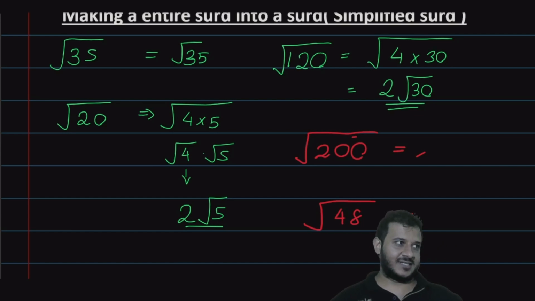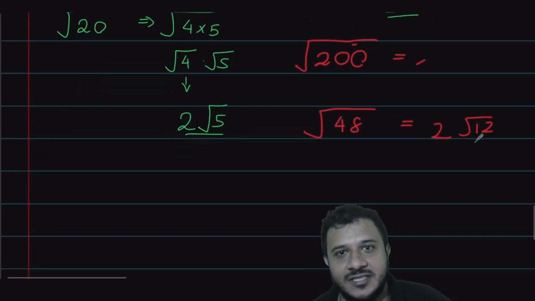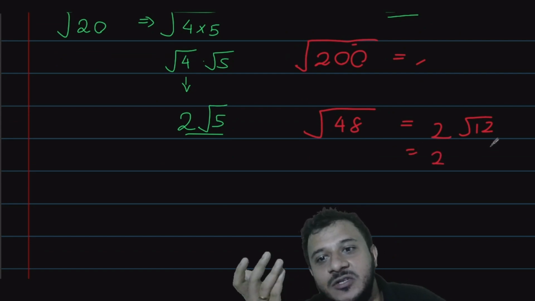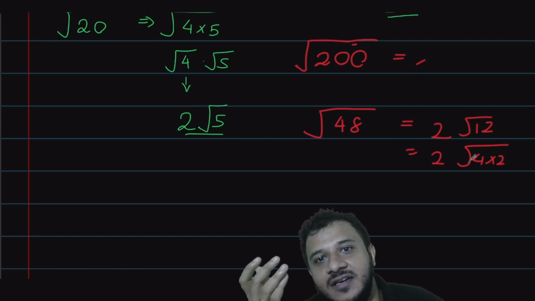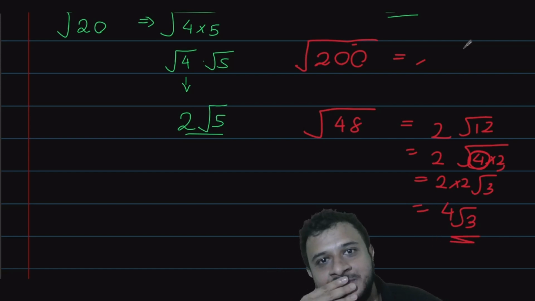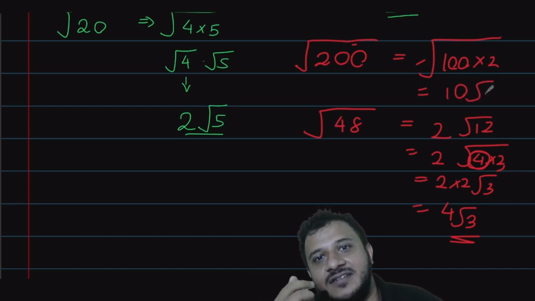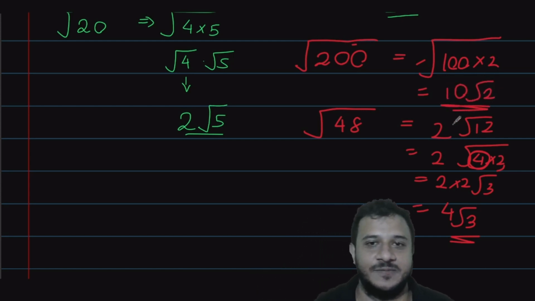Your first answer is correct. Well done. Your second answer, you wrote 2 root 12, right? But you forgot that even 12 can be written as 4 times 3. So you can take another 2 out of that. So 2 times 2 with a root 3, which is going to be 4 root 3. You get it? This square root of 200 can be written as 100 times 2. Square root of 100 is 10. 10 root 2 is the answer.